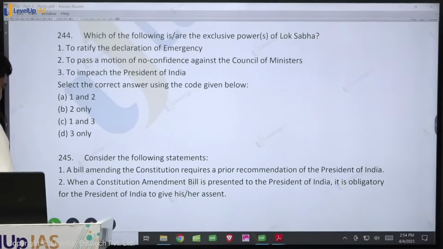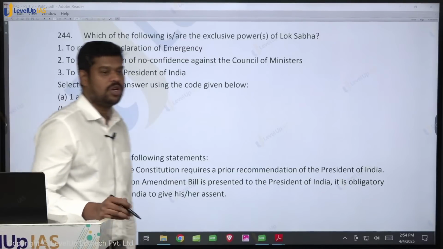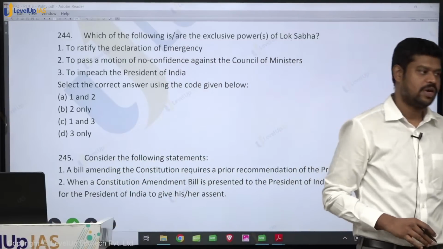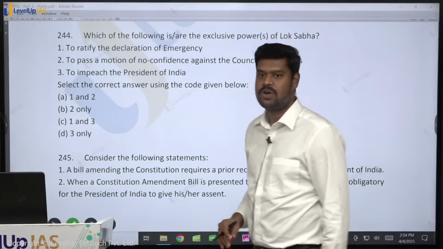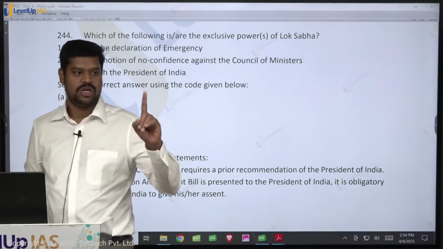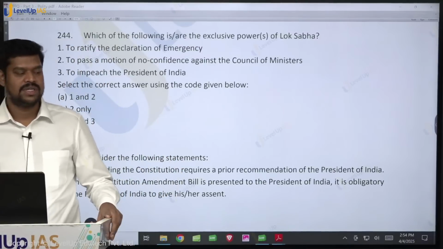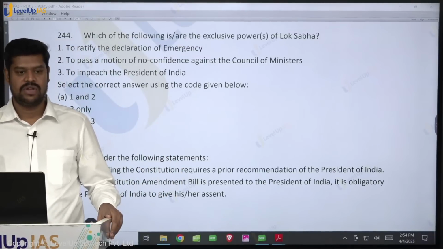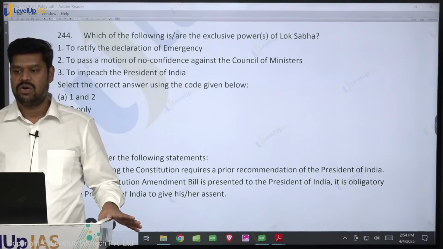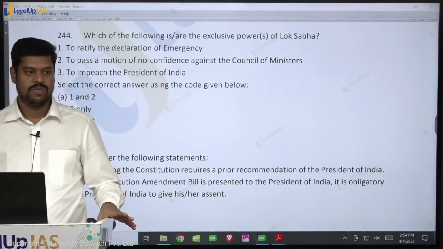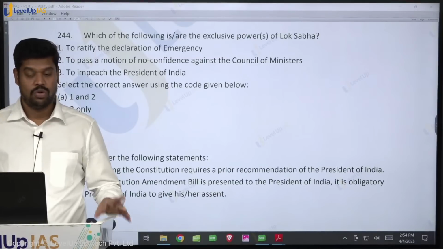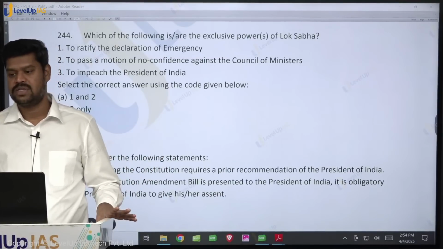Although ratification has to be done by both the houses, revoking a national emergency can be done by one house. Which house? Lok Sabha alone can do it. But that provision was brought in only by the 44th Constitutional Amendment Act in 1978. Before that, the only way it could be revoked is that the president could revoke it anytime on the aid and advice of the Council of Ministers. But after the 44th Constitutional Amendment Act, alternatively the national emergency can also be revoked by the president based on the resolution that is passed by the Lok Sabha. Only the Lok Sabha. Rajya Sabha has no power in this regard.